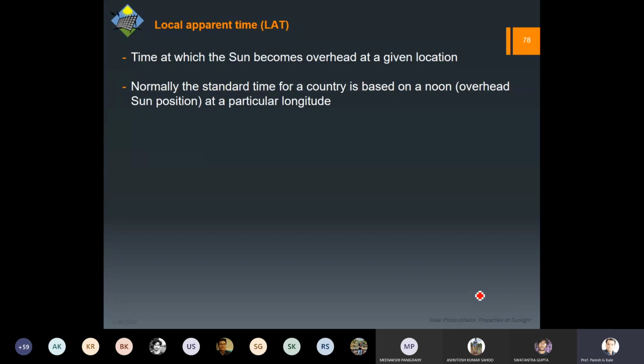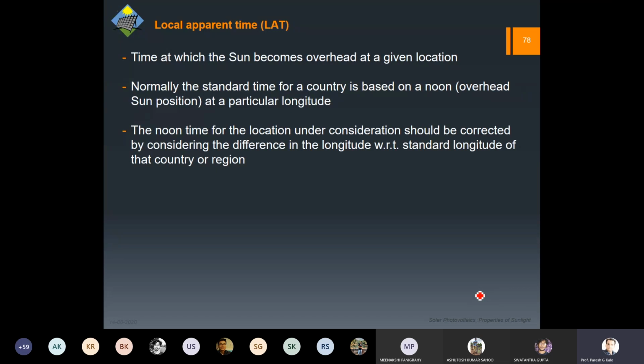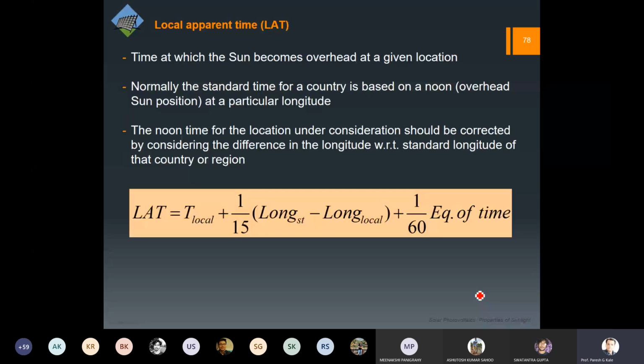In India, we have the standard longitude of about 82.5, but we have cities on both sides of this longitude. So there is a common time, but that may not be the geographical time, which can be calculated from the sun position.